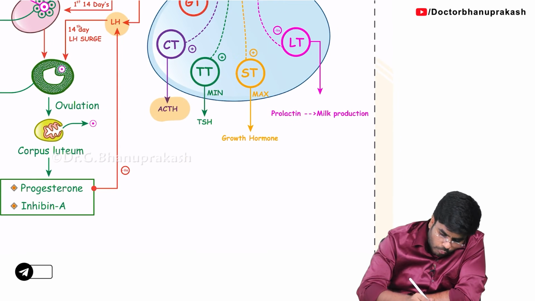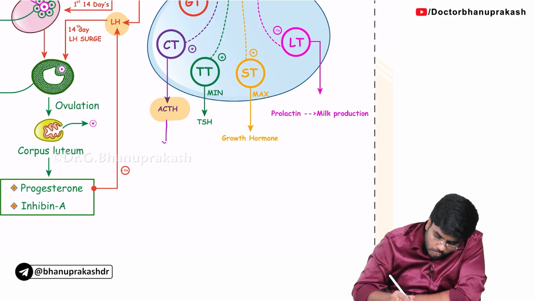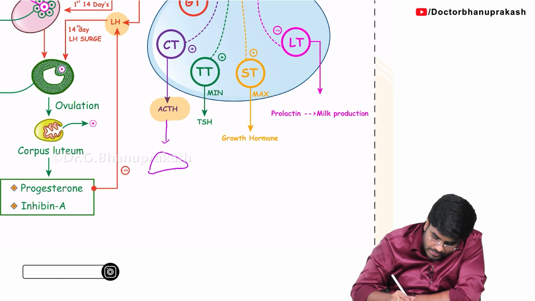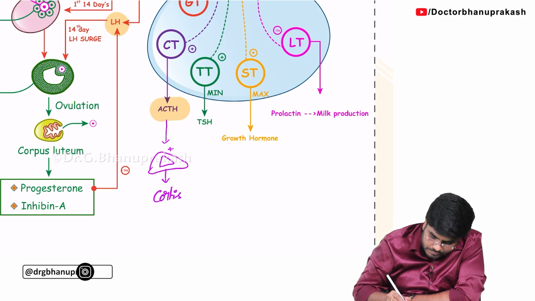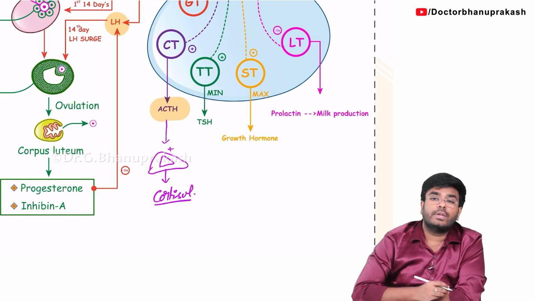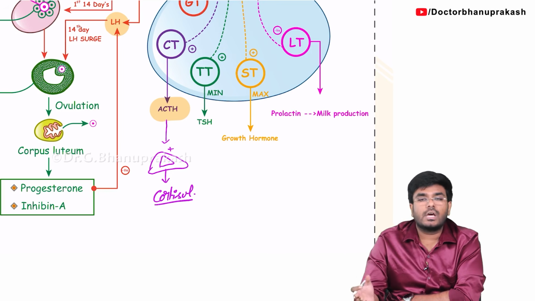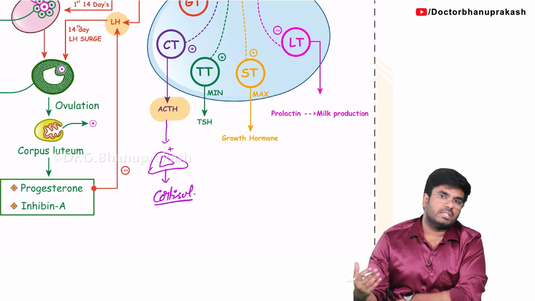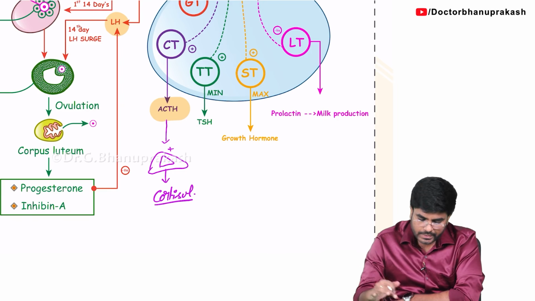Now what will this adrenocorticotropic hormone do? It will go and act on your adrenal gland. When it is stimulated, the adrenal gland is going to release mainly cortisol. Cortisol is going to come and do its actions. The stress hormone is going to cause glycogenolysis, proteolysis, lipolysis. That we'll discuss later. Okay, next step.